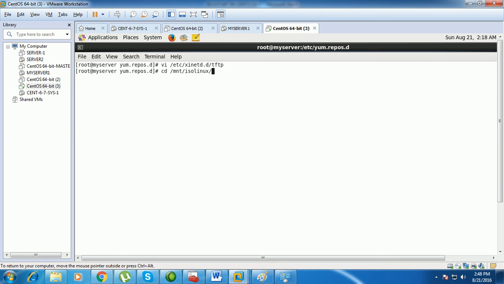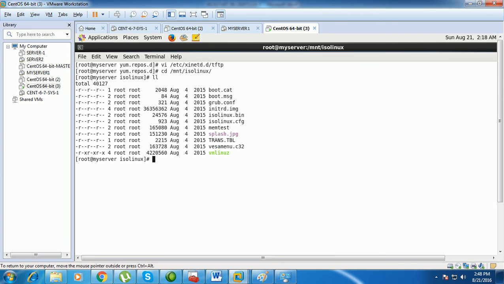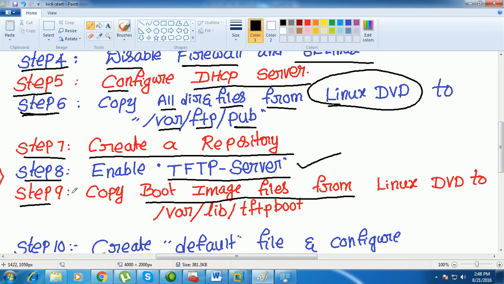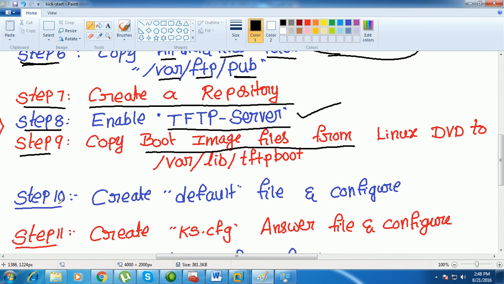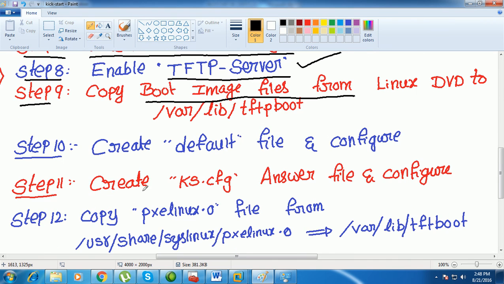ISO Linux. So there are some files here, and all the files you need to copy under the var lib directory, tftp boot. So now we can say step 9 is completed, and you need to create a file called default file, and you need to configure it.